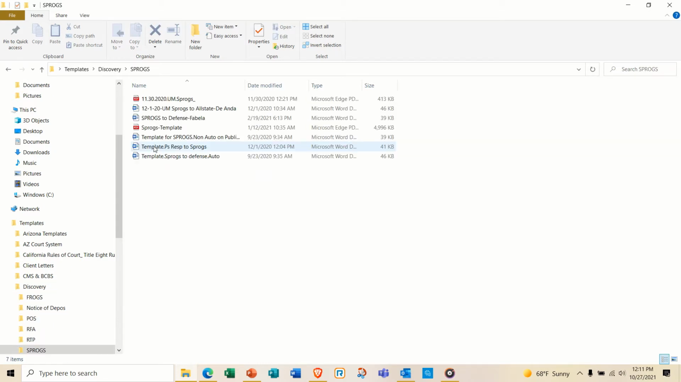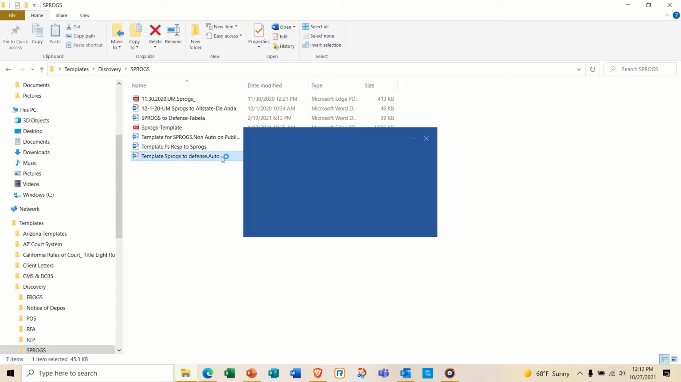We're going to click on the SPROG subfolder, and there are different types of SPROGs. There's uninsured motorists, there's SPROGs that go to defense, there's non-auto, there is a template for our response, and then there's SPROGs to defense for auto. So the majority of our cases are auto. So let's click the template, SPROGs to defense auto.